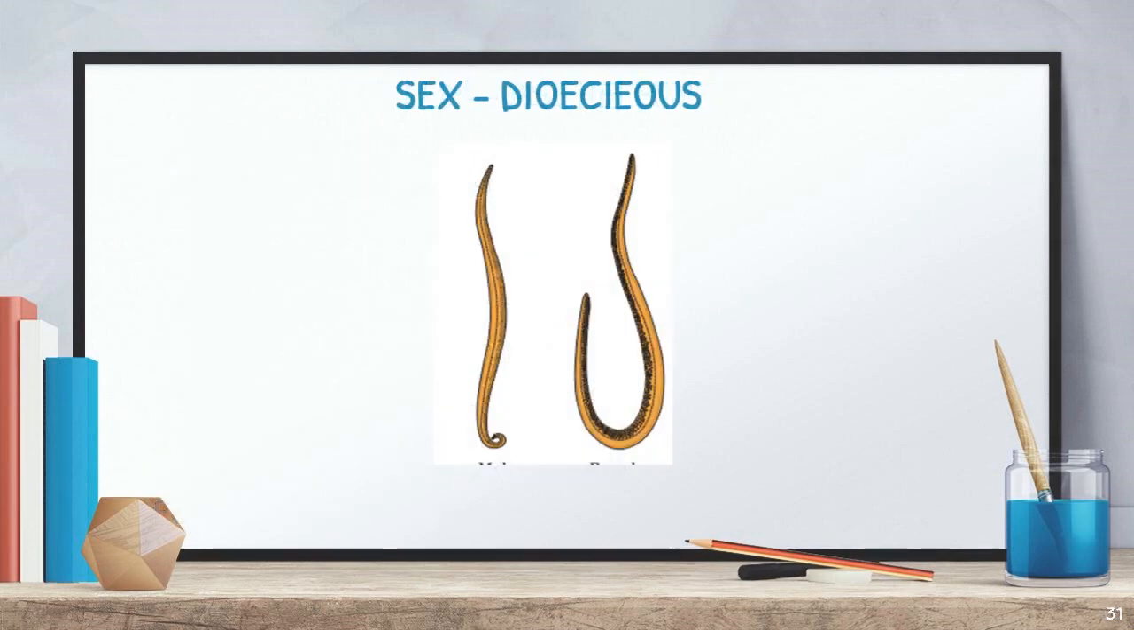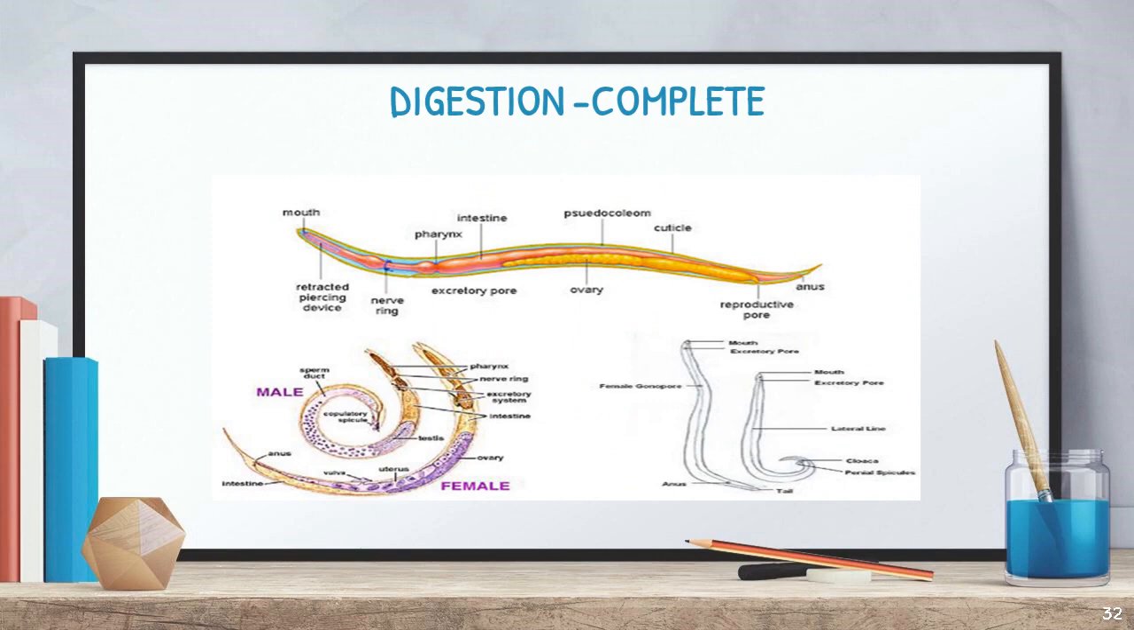Of course we said the sex is dioecious, so male and female are separate. So here one of the examples is Ascaris, and here the male is smaller than the female. So the female is the longest one, right? Okay. And the next one is digestion.